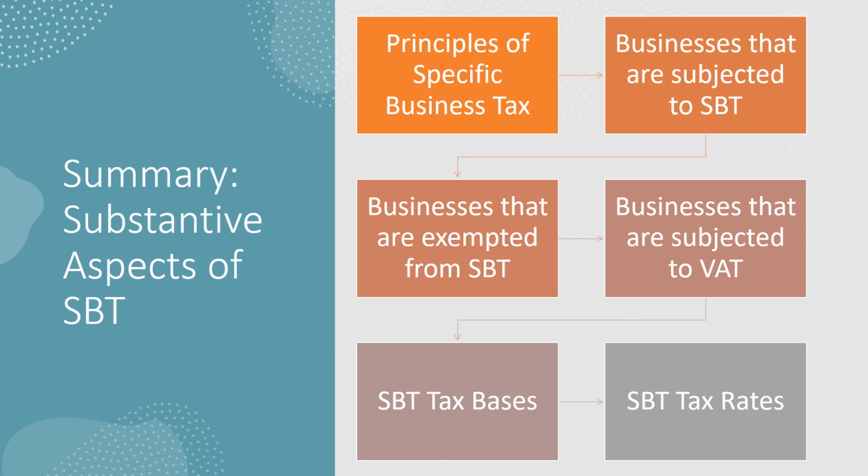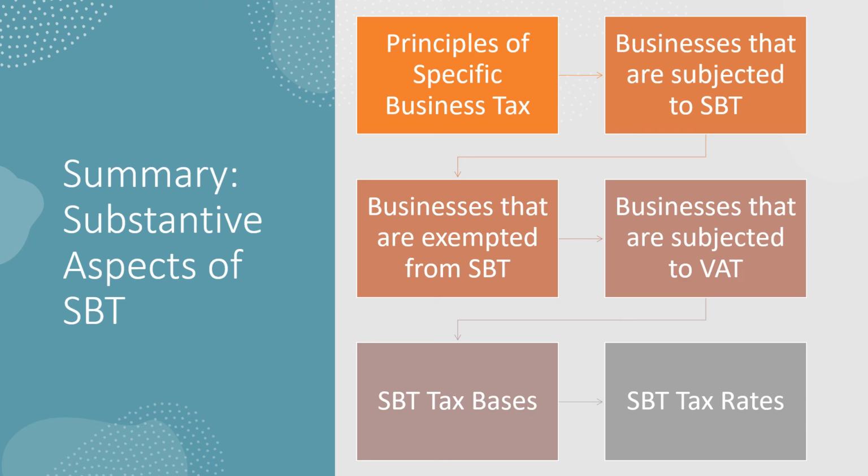And so therefore we have learned about the substantive aspect of specific business tax. In this part, you need to understand the principle underlying specific business tax and why the government separated value added tax and specific business tax in 1992.